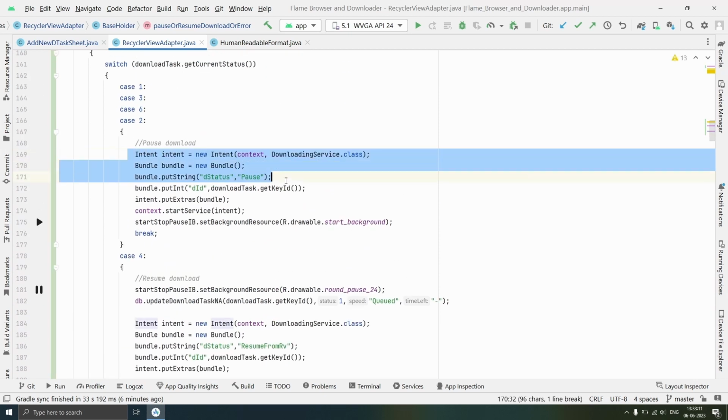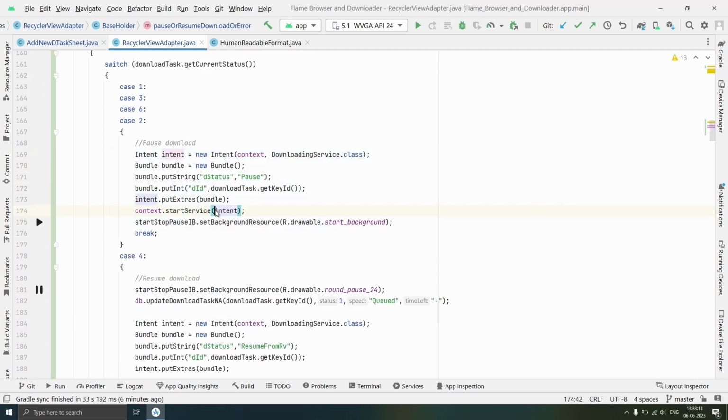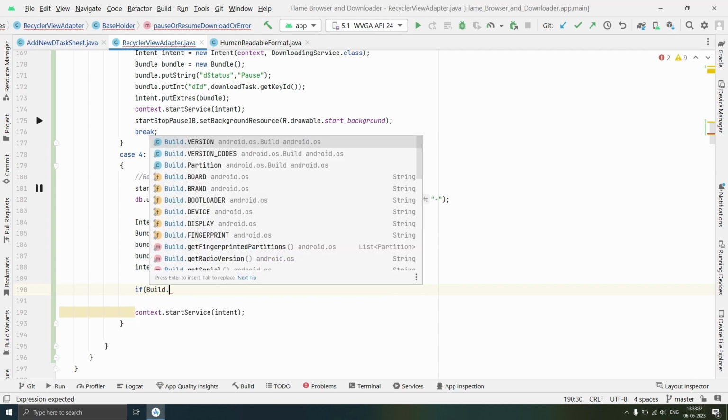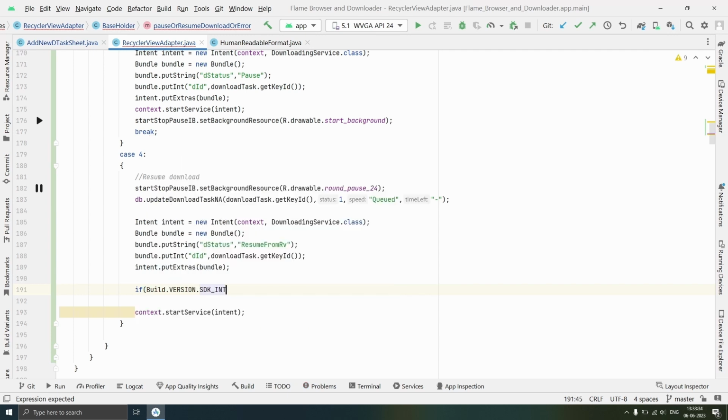Now when we want to pause download, our service is already running, but when we want to resume download, our service may not be running. Hence we need to check for version code, and we need to start foreground service if version code is greater than or equal to Oreo. So we will check if Build.VERSION.SDK_INT is greater than or equal to Build.VERSION_CODES.O.